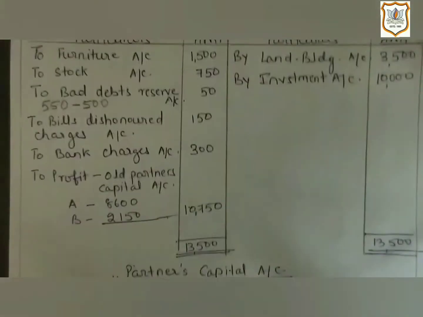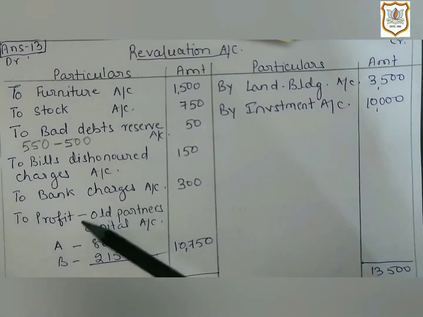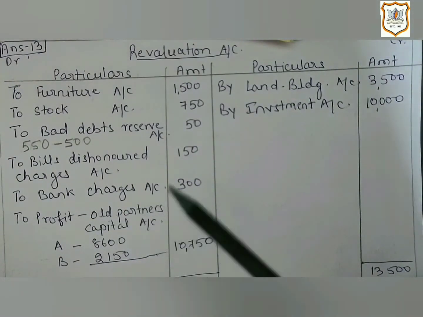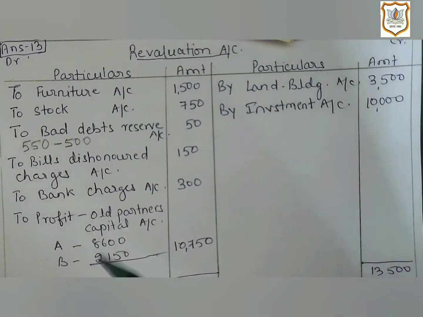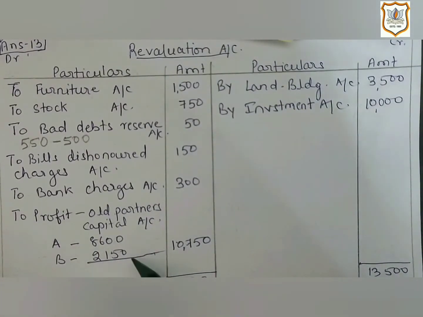After then, you will close revaluation account. Here you will get revaluation profit. Revaluation profit will be distributed between old partner in their old ratio. So here A will get 8,600 and B will get 2,150.